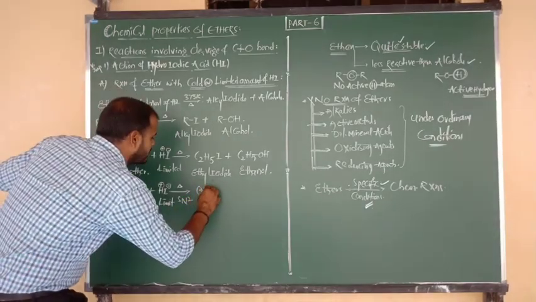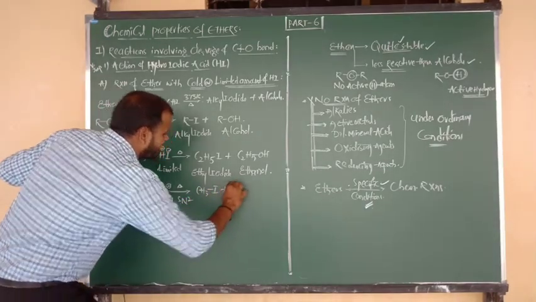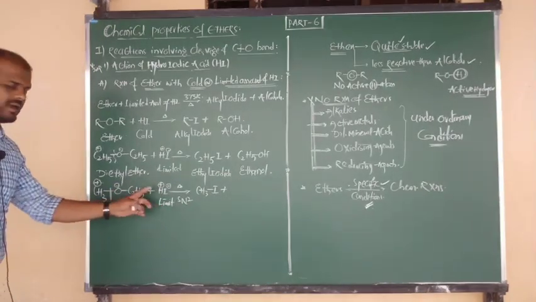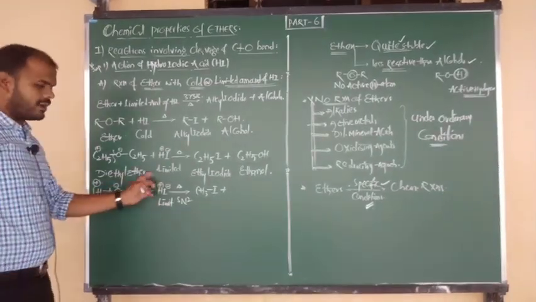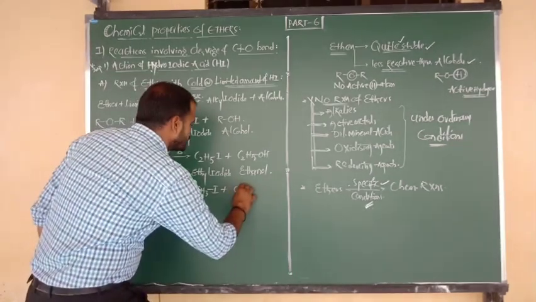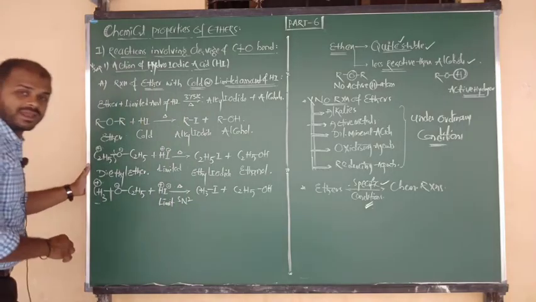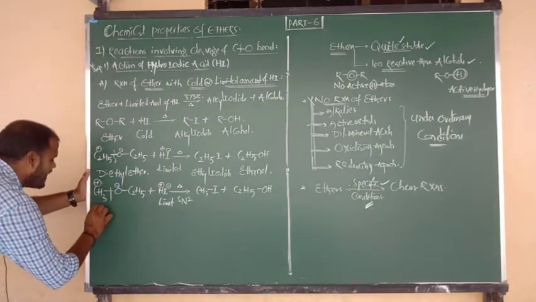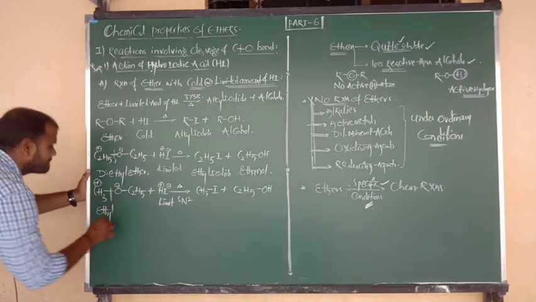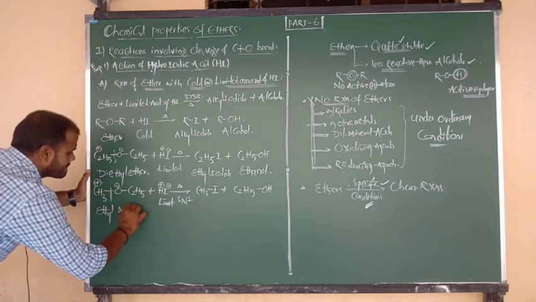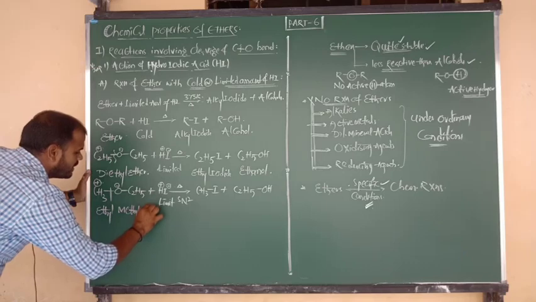So the product is CH3I, methyl iodide, and the remaining part, C2H5O minus, accepts the H plus. So the product is C2H5OH. Okay? Good. What is the name of this reactant? Ethyl, next connected to methyl, and the functional group is ether.